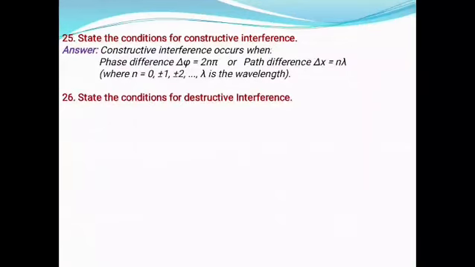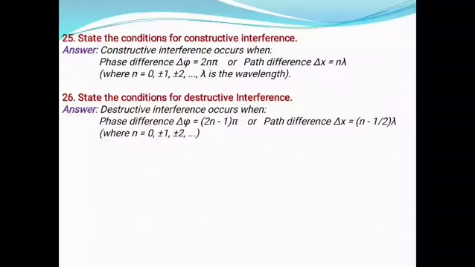State the conditions for destructive interference. Answer: destructive interference occurs when phase difference is equal to (2n − 1)π or path difference is equal to (n − 1/2)λ, where n is the integer.